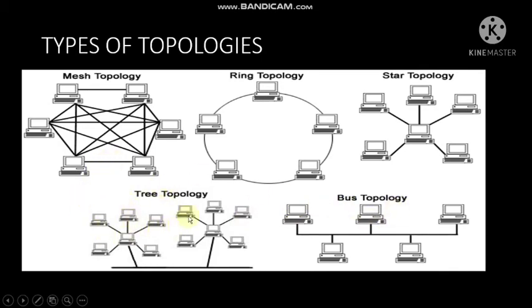Then comes tree topology. Tree topology is basically a combination of star topology plus bus topology, and sometimes linear topology is also included there. How come? Just see this figure. This is a star network, this is a star network, and they are connected to the bus. So basically it is a combination of star topology plus bus topology.